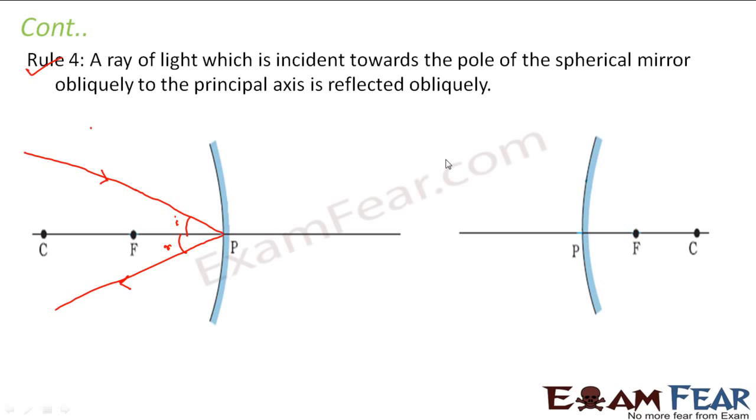So similarly in this case, for a convex mirror also the same thing happens. If a ray of light falls obliquely to the pole, after reflection again it gets reflected back obliquely, right? So these are the 4 important rules which you should always keep in your mind before we go ahead with image formation by a spherical mirror, right?